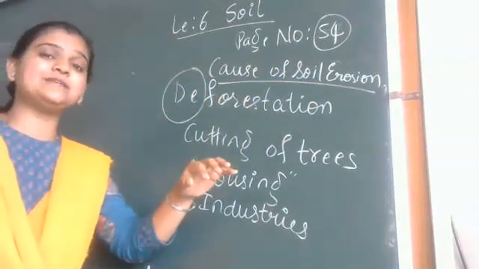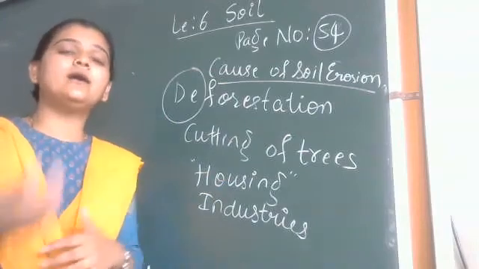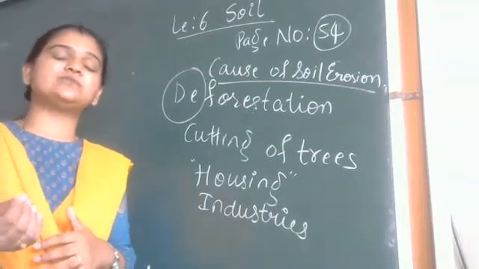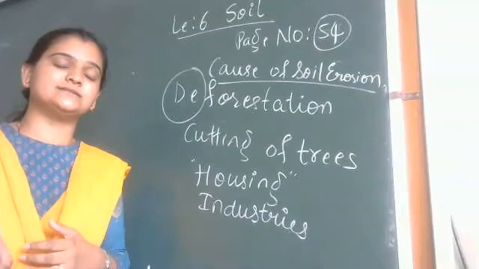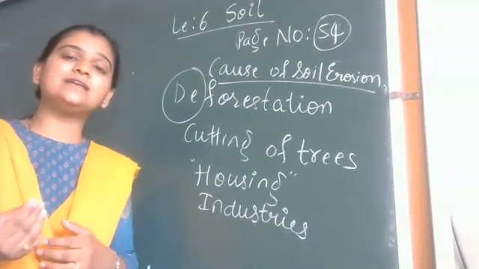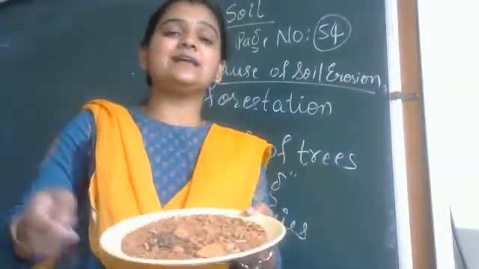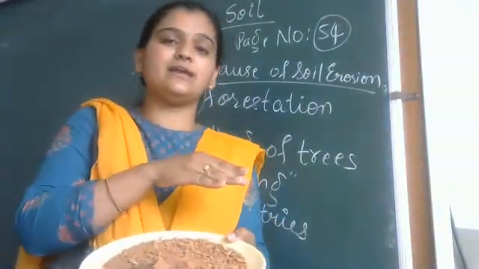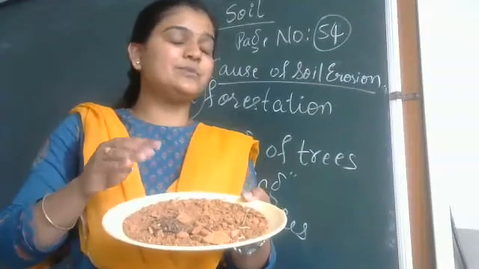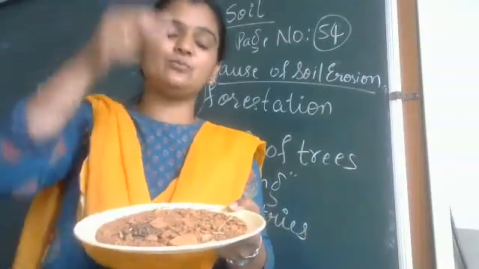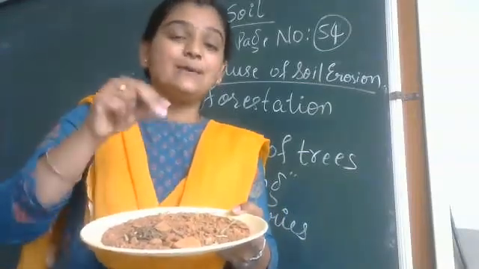So what is the replacement for this? We will have to do afforestation. Afforestation means what, children? We will have to plant more trees. If there are no trees, then what will happen? The soil is getting completely washed away, so we will have to plant more trees.